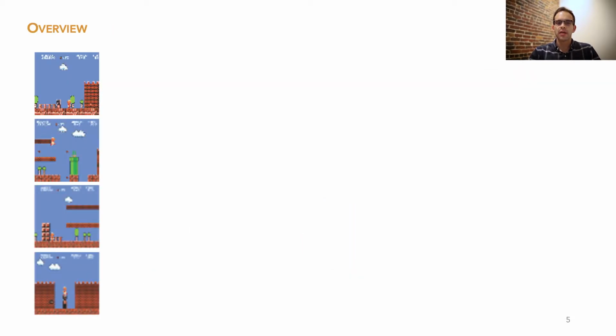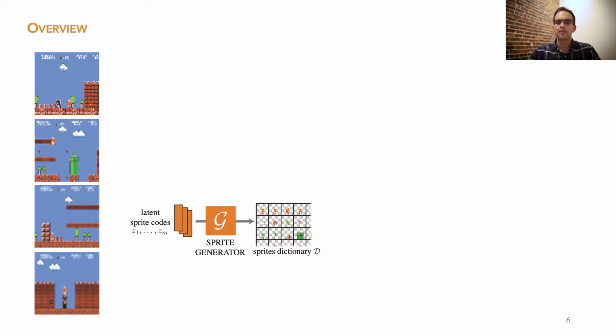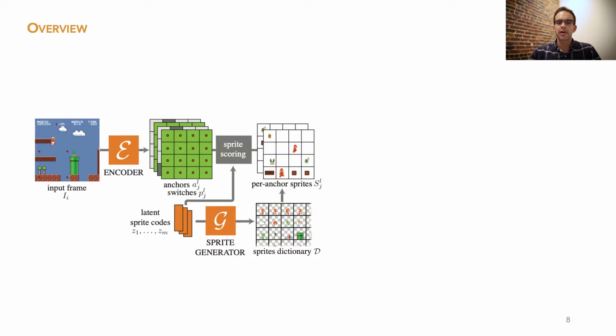Given a dataset of frames from a single source, our system jointly learns two components. First, we learn a dictionary of sprites, square RGBA texture patches. Using an alpha channel allows us to reconstruct content with multiple depth layers. In addition to the sprite dictionary, we learn a model that encodes a single input frame into a grid of latent codes organized into multiple depth layers.